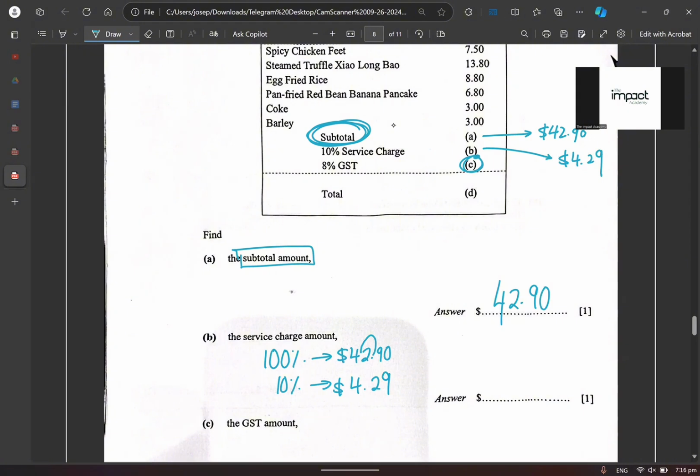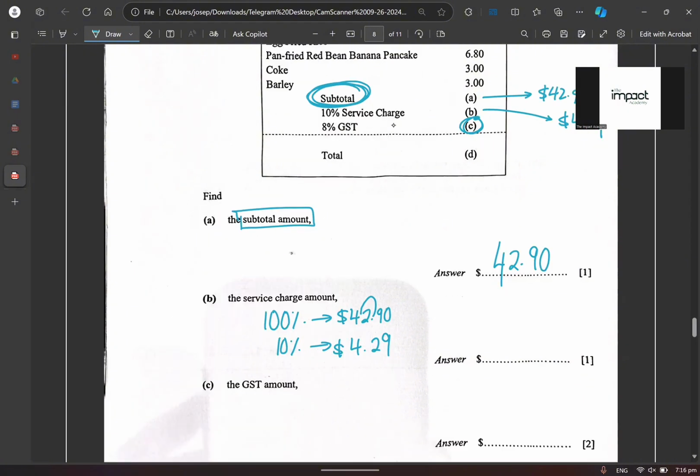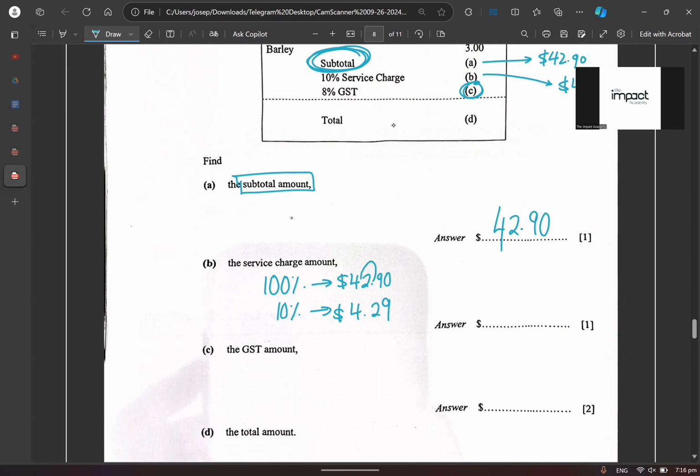The third one, what do you want to do? The GST, you cannot just say, oh, 8%. No, cannot. You must add them up first. 42.90, which is the subtotal, plus $4.29. You agree or disagree? Right, that gives you $47.19, right?